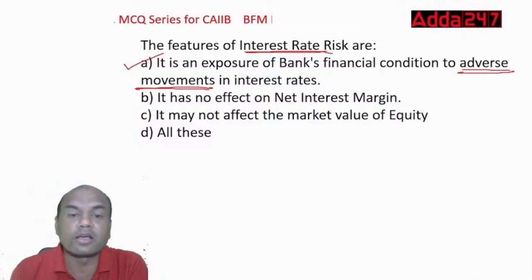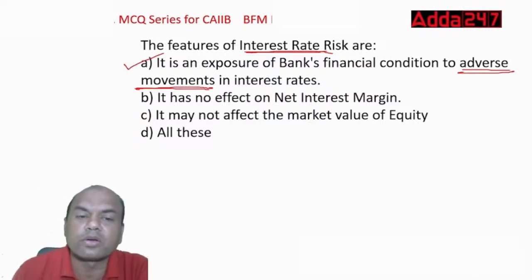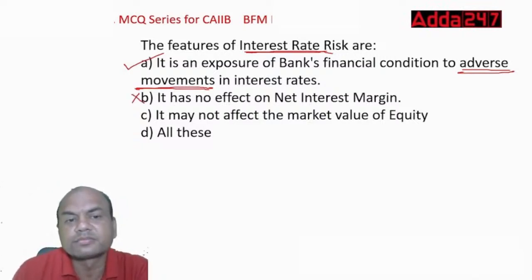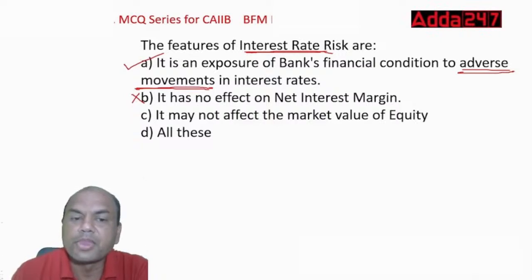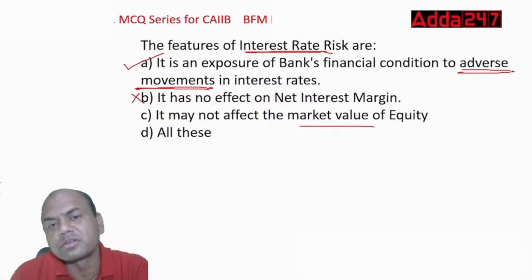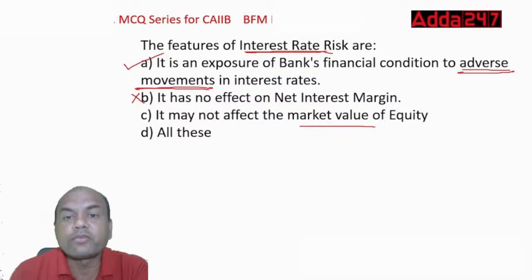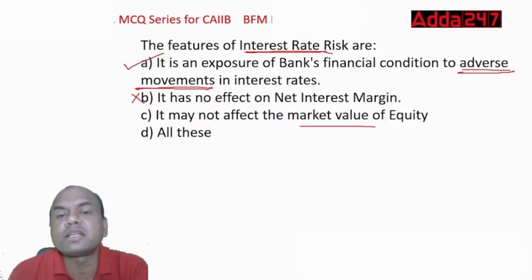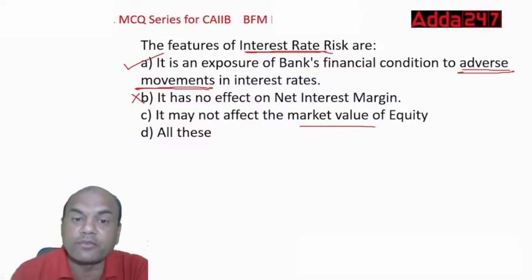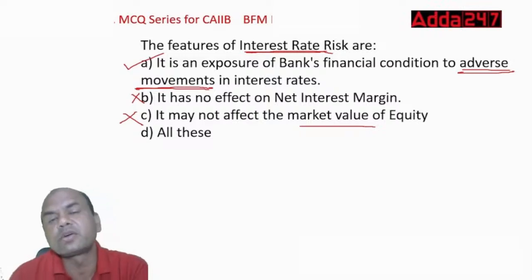Okay. So here B, it has no effect. That is wrong. It has an effect. Interest rate risk will definitely affect my NIM. It may not affect the market value of the equity. That is also wrong. Market value of the equity means whatever is my stock price. If I am facing an interest rate risk, immediately the stock market grasps it and knows that yes, I am facing the problem. Immediately my stock price is affected. So the answer is only A over here.